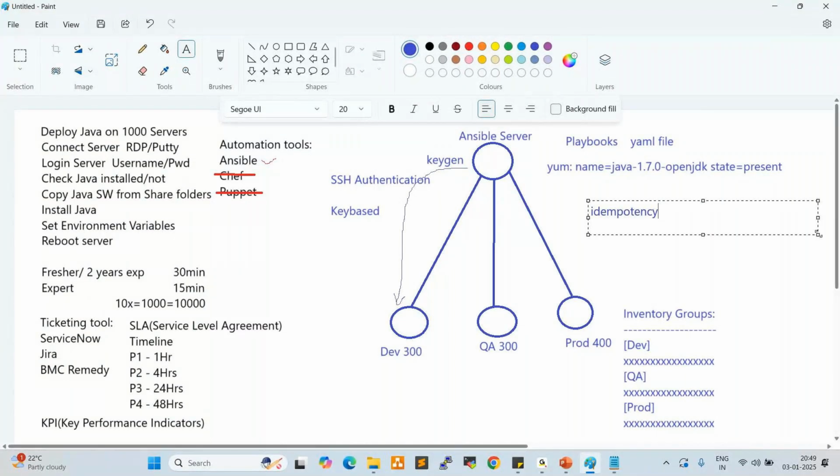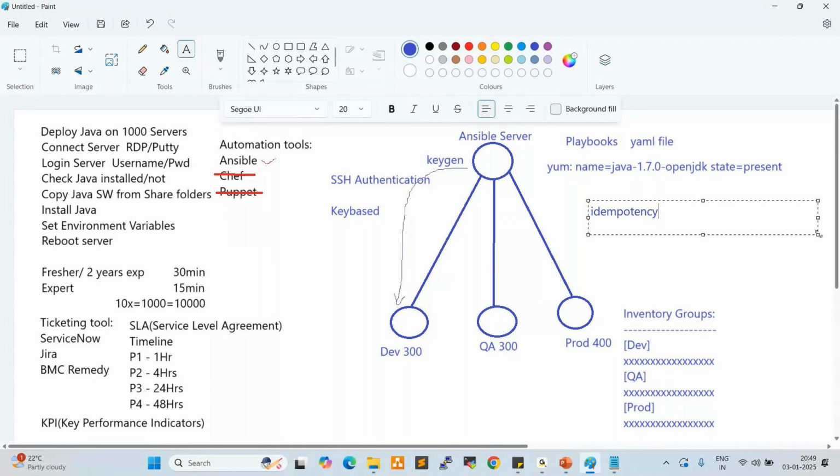So due to that, what will happen? Some disturbance will happen. The Java team already developed some Java application. When we use shell scripts, whatever existing Java version is there will be gone. Due to that, some issues will happen. Whereas with Ansible, whatever servers already have Java will not be disturbed. Whatever servers do not have Java will be deployed.